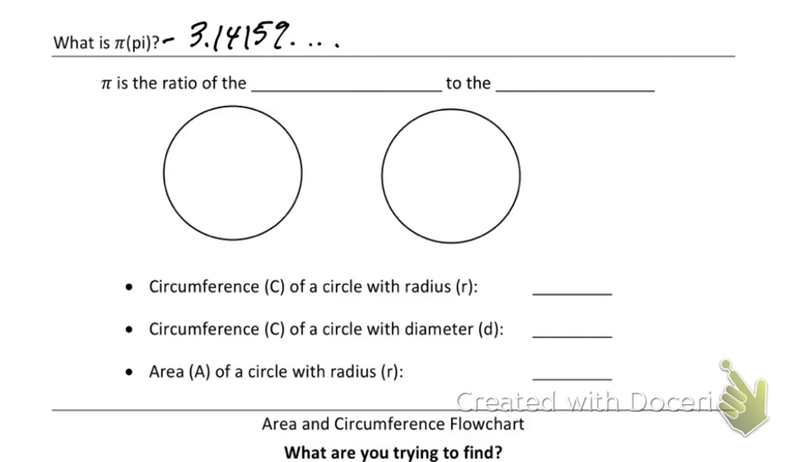I'm confused. What are you confused with? Okay, what is pi though? I know we know the number, but what is it? Where does it come from? Well, pi is actually just the ratio of the circumference to the diameter.